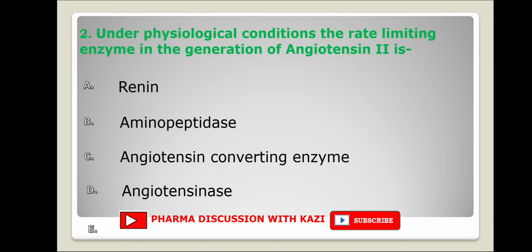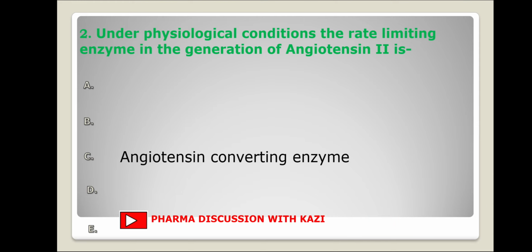Next question. Under physiological conditions, the rate limiting enzyme in the generation of angiotensin II is: renin, aminopeptidase, angiotensin converting enzyme, angiotensinases. The correct answer is C, that is angiotensin converting enzyme. It is also known as kinase 2.